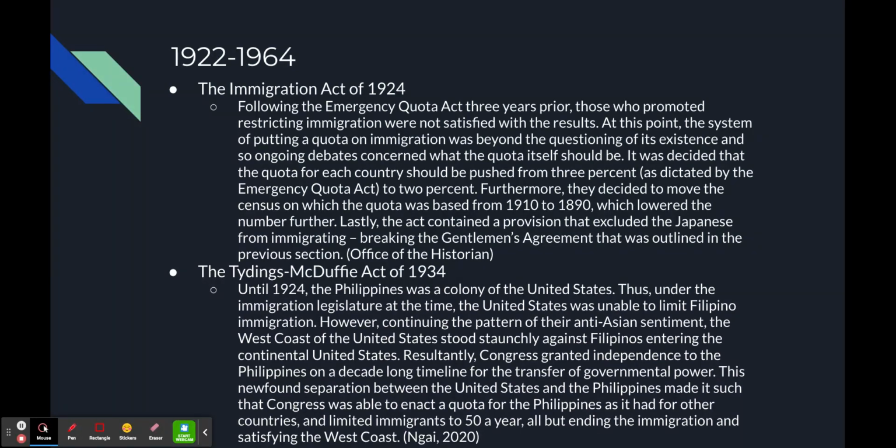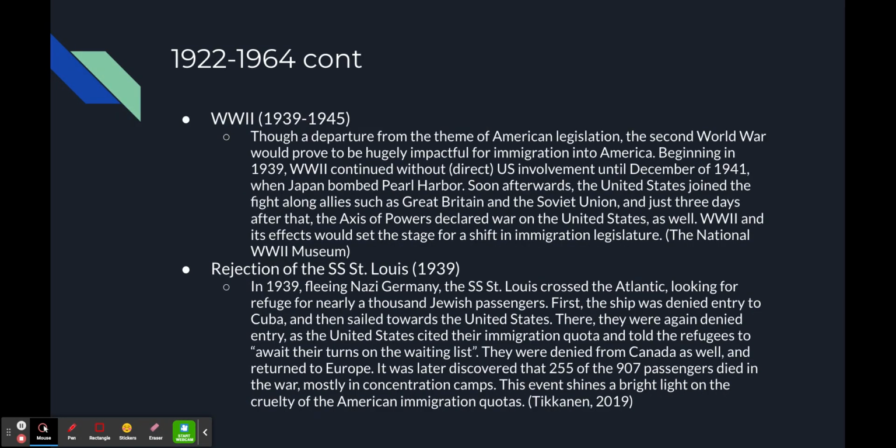And then we have the Tydings-McDuffie Act, which also ties into our Asian American theme. Basically, until this act, because the Philippines was a colony of the United States, the US was not able to limit Filipino immigration, but they gave independence to the Philippines and thus were able to dramatically limit immigration, making the quota 50 people a year, which basically all but ended Filipino immigration.